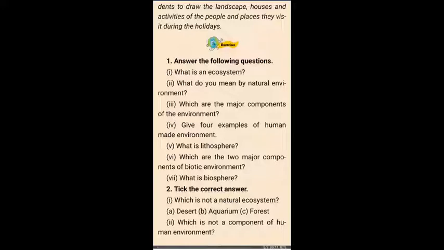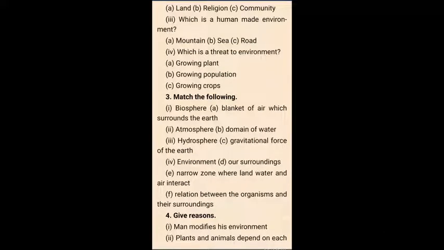The next question is, what do you mean by natural environment? So natural environment is land, water, air, plant and animal comprises the natural environment. Likewise, all these questions you have to attempt. For example, next, major components of environment. I told you three components of environment: natural, human made environment. For examples of human made environment, this transport, road, aquarium, these all are examples.